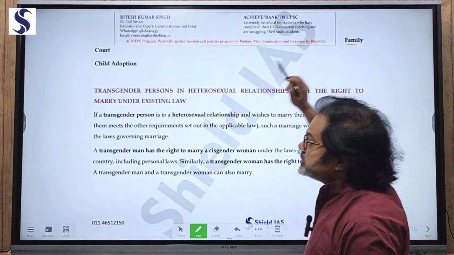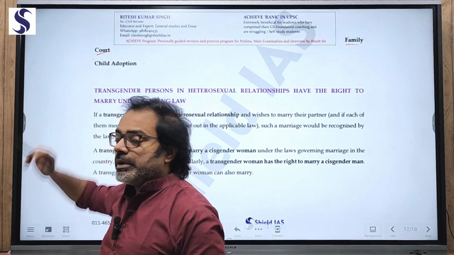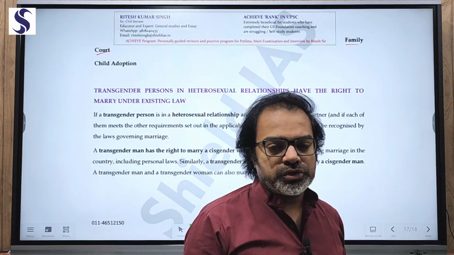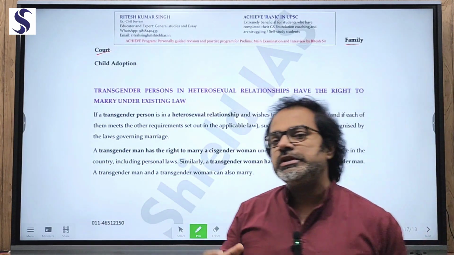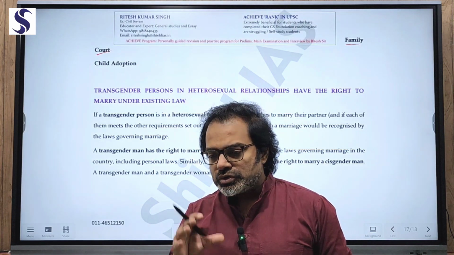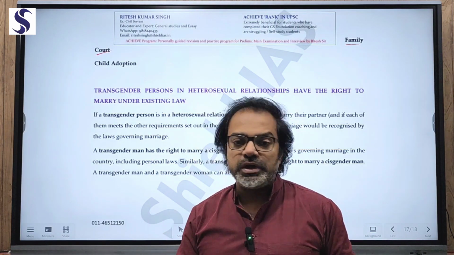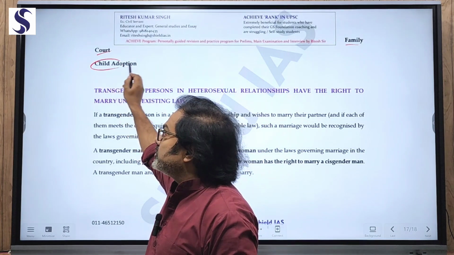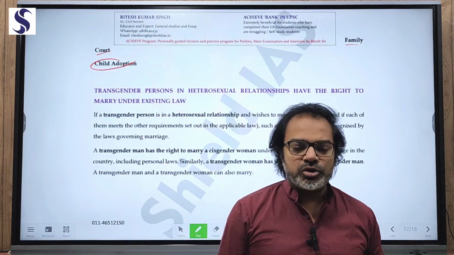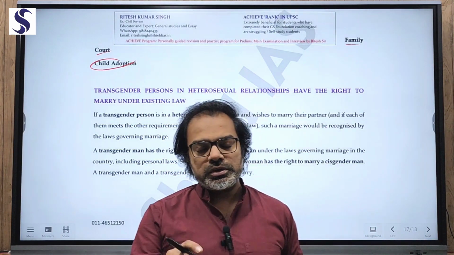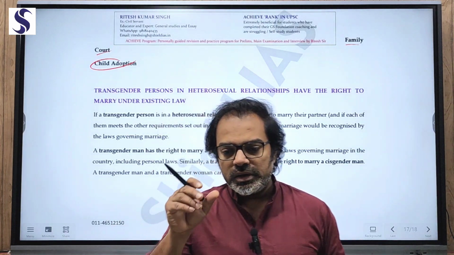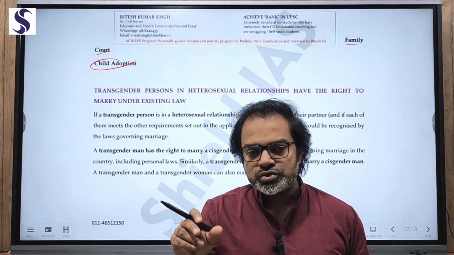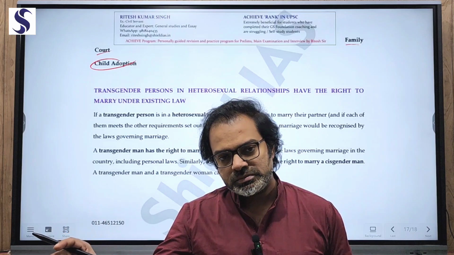Even access to family courts in case of disputes. So what facilities are there to look into the problems within married couples? All these mean access to the family court. Even child adoption: in case the issue of child adoption comes, what does the law say? The law says that the couple should be at least 2 years in a stable marriage.